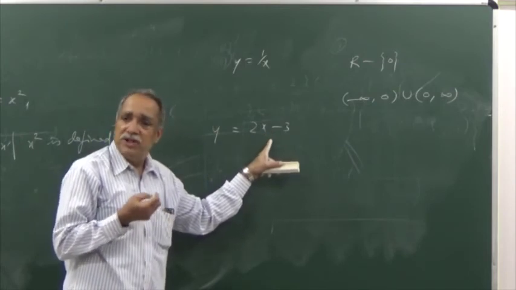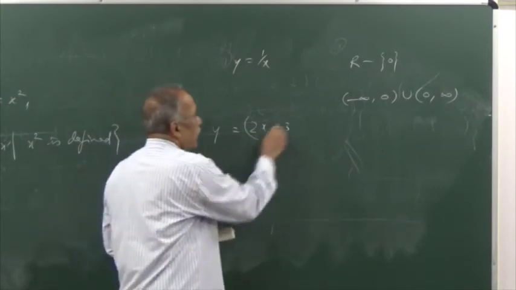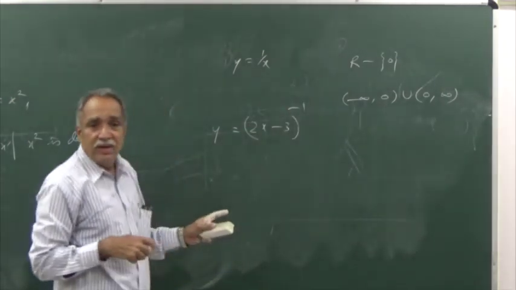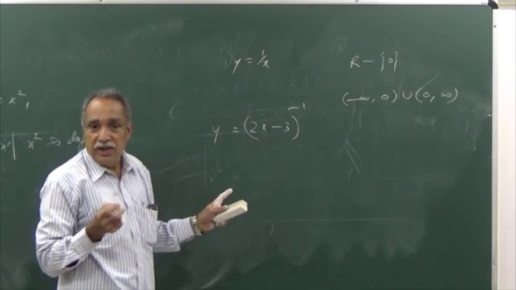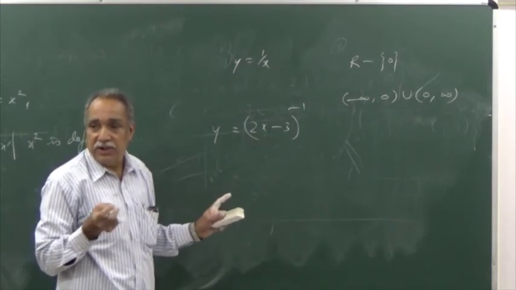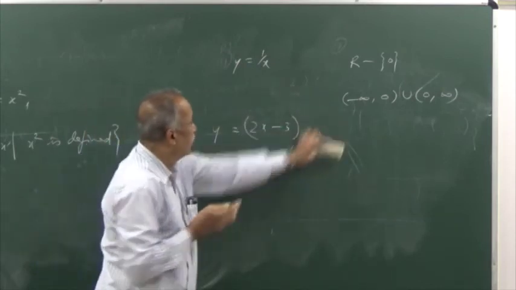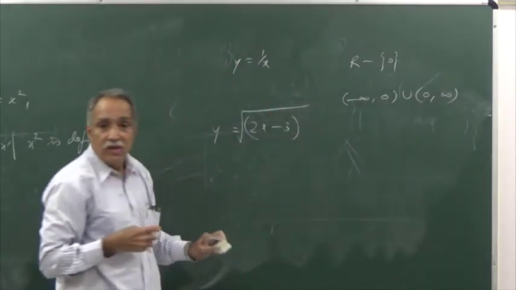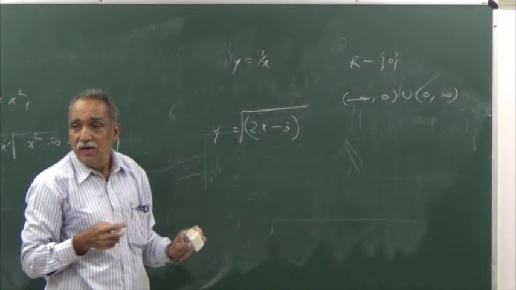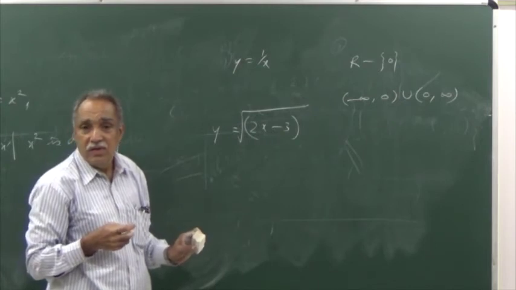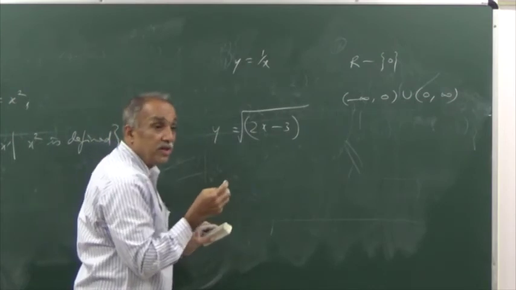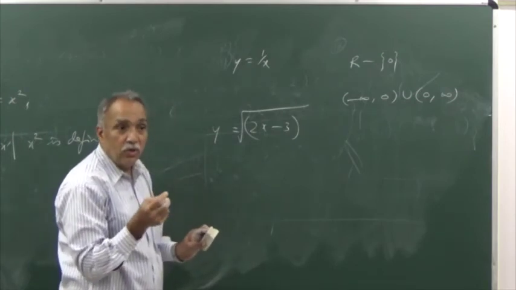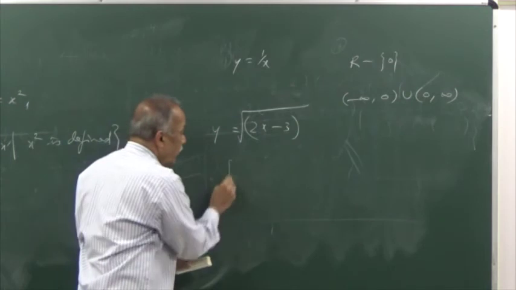So the domain will be the set of all real numbers except 3 by 2. Every real number other than 3 by 2. All real numbers greater than or equal to 3 by 2.